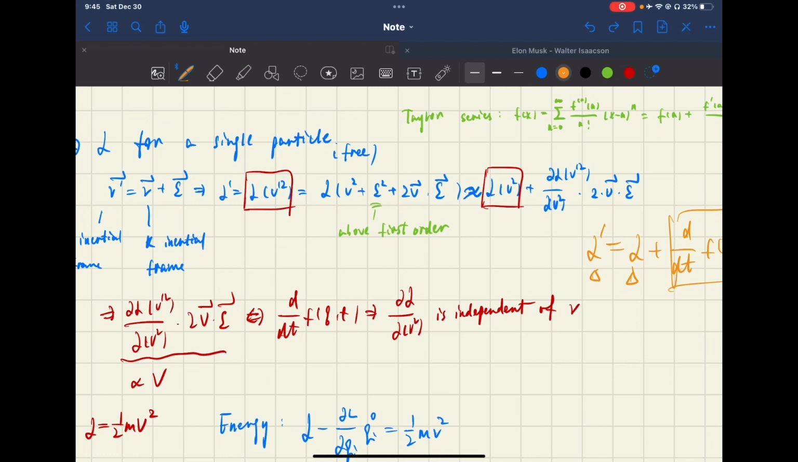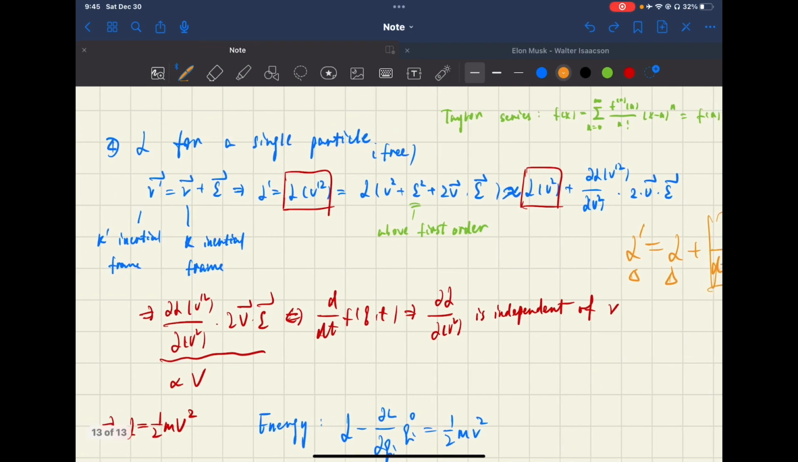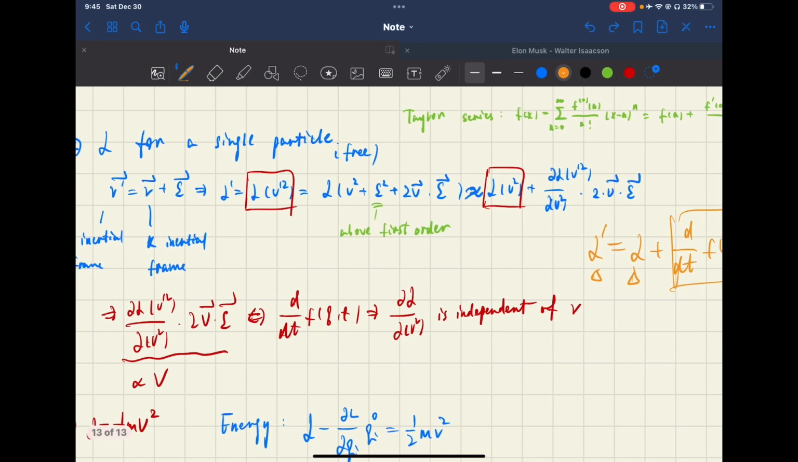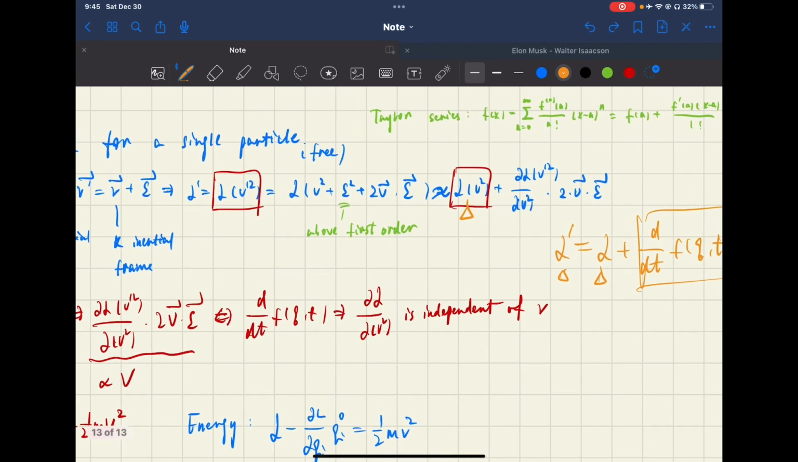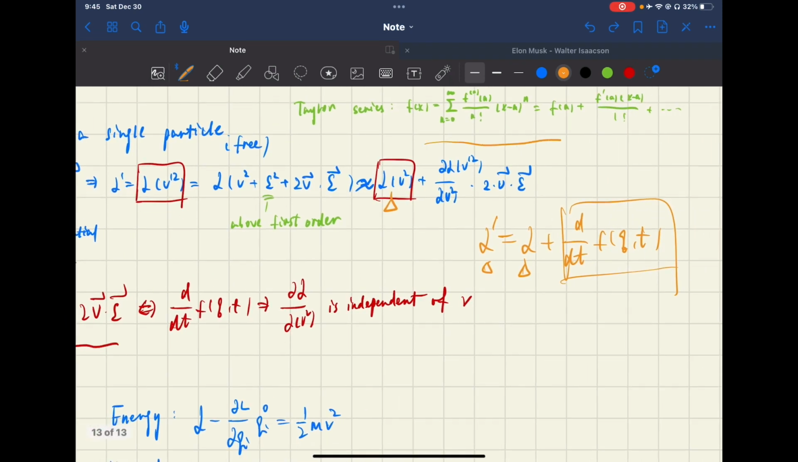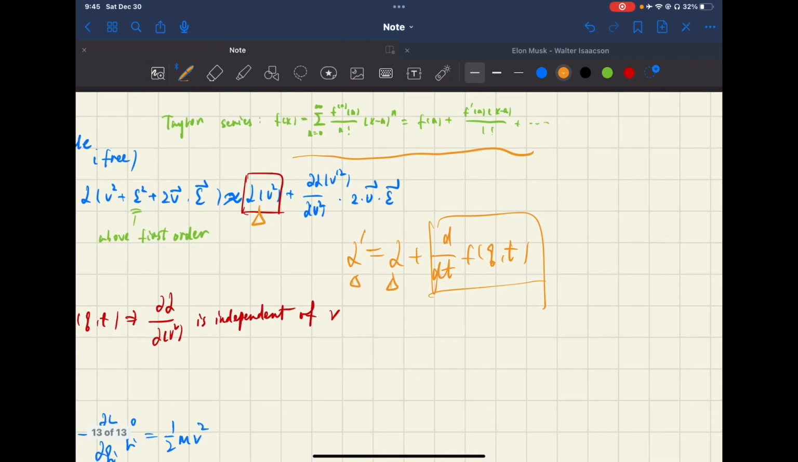So we substitute for the velocity in the K prime inertial frame here, and we expand it. And here we want to get this term instead of this long expanded form in the bracket. So we use the method called the Taylor series. So it's here. The formula is like this. You can see it.